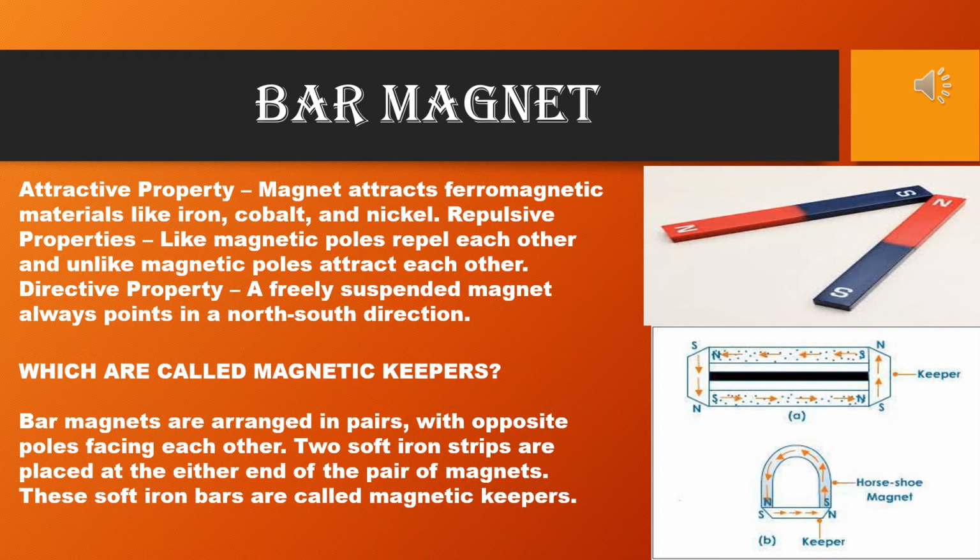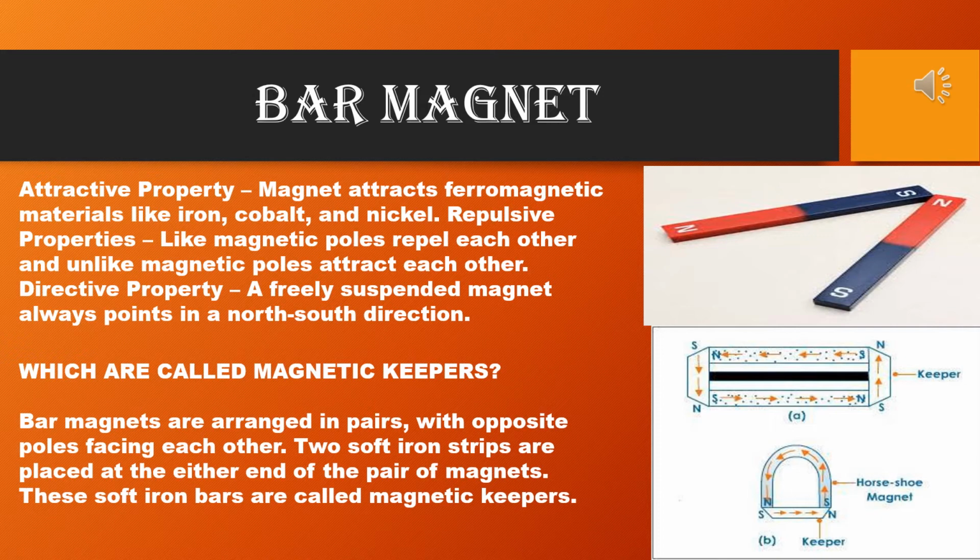These soft iron bars are called magnetic keepers. See the second diagram. Two bar magnets are facing each other with opposite poles facing each other, north-south and south-north. So magnetic keepers are in between them. And in the case of a horseshoe-shaped magnet also, you can use a magnetic keeper.